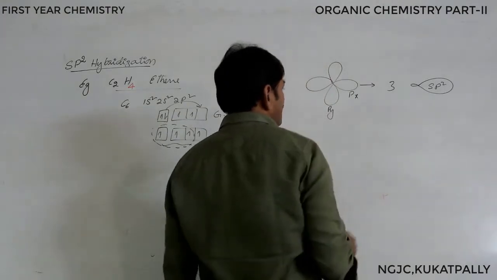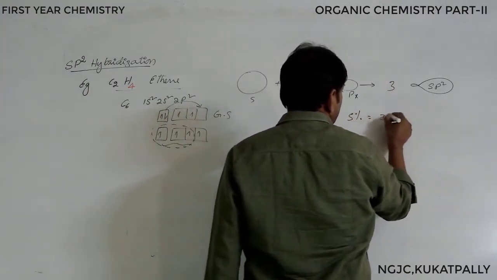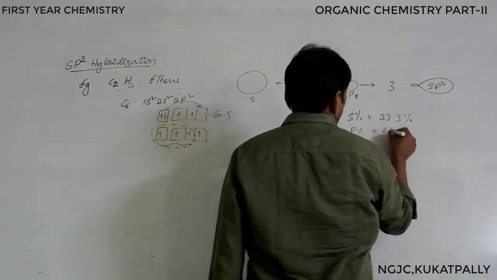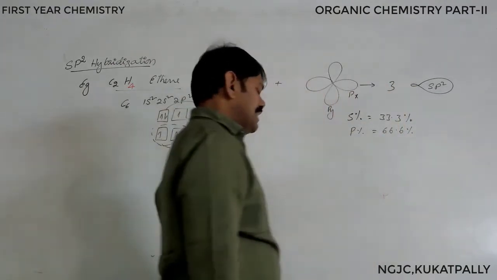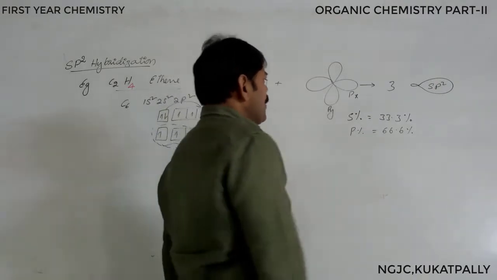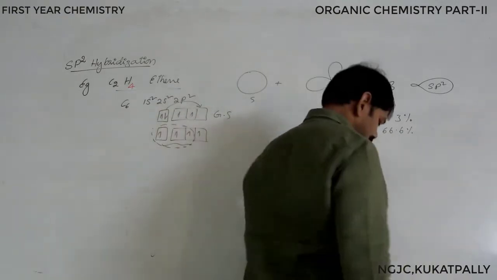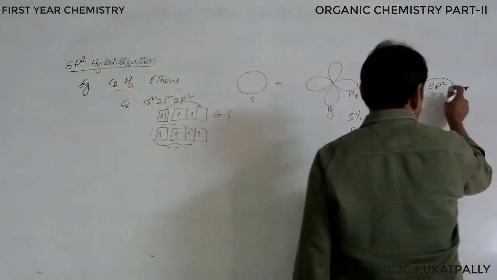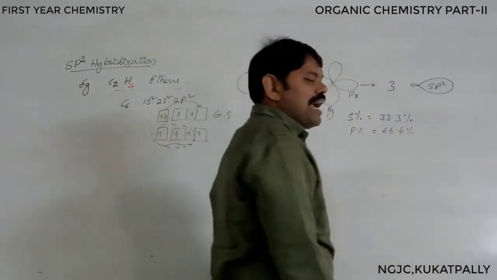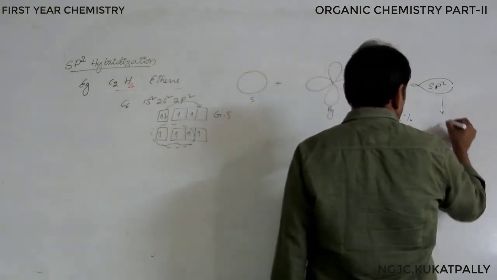sp2 hybrid orbitals. In these 3 sp2 hybrid orbitals, the percentage of s character is 33.33%, whereas p is 66.66%. If you go for the percentage of s character and p character, we can show it like this. S percentage is 33.33%, p percentage is 66.66%. And these hybrid orbitals are distributed in a trigonal planar shape. Like this we can show.